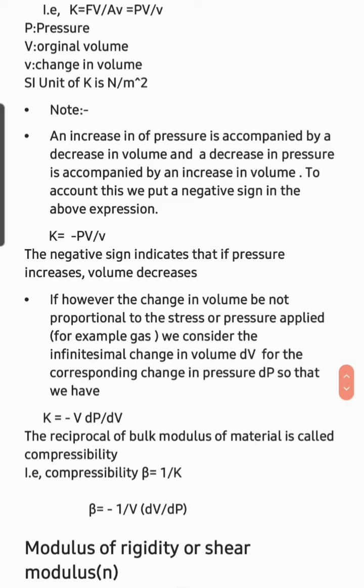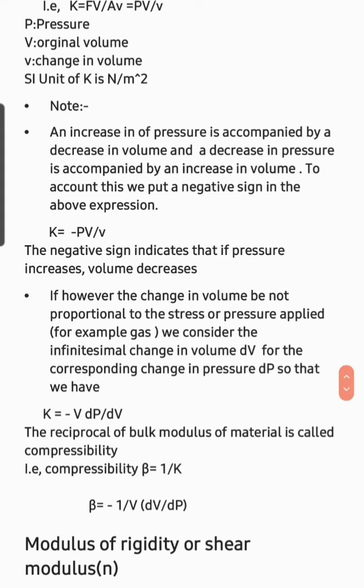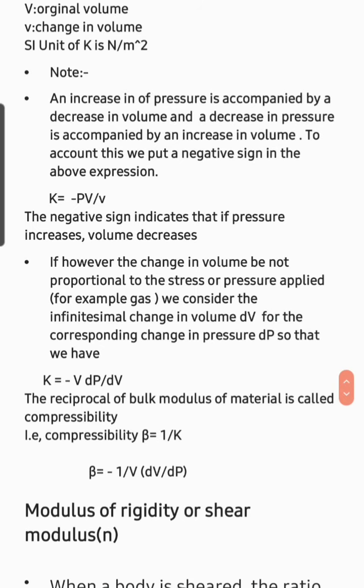When a body is sheared, the ratio of the tangential stress to the shearing strain within the elastic limit is called the modulus of rigidity. Consider a parallelepiped whose lower face is fixed. A tangential force is applied at the upper face of area A. The shape of the parallelepiped changes, keeping volume constant.